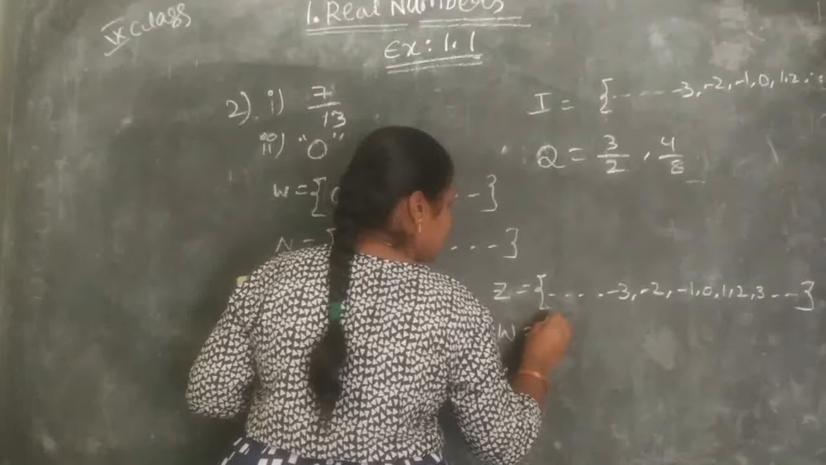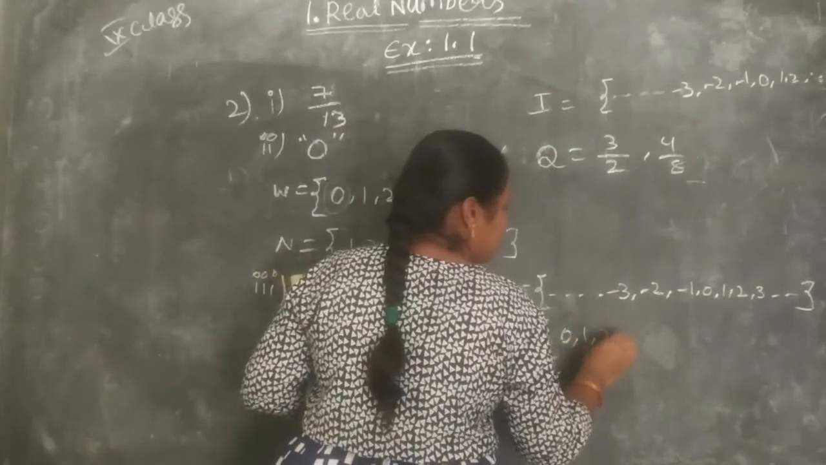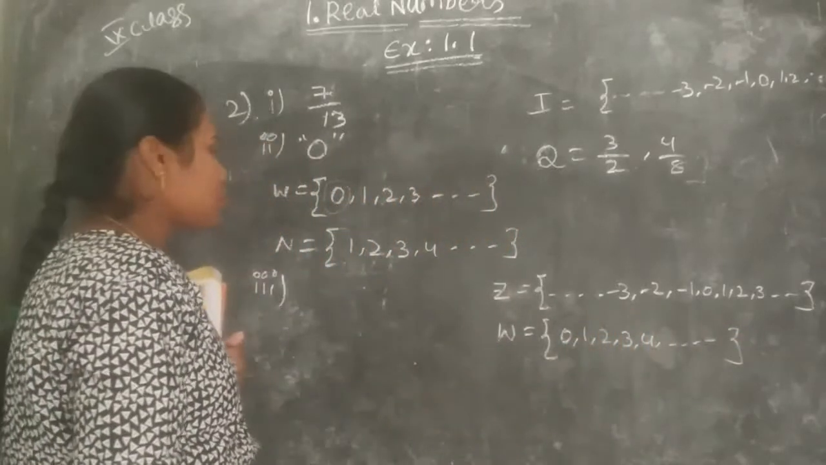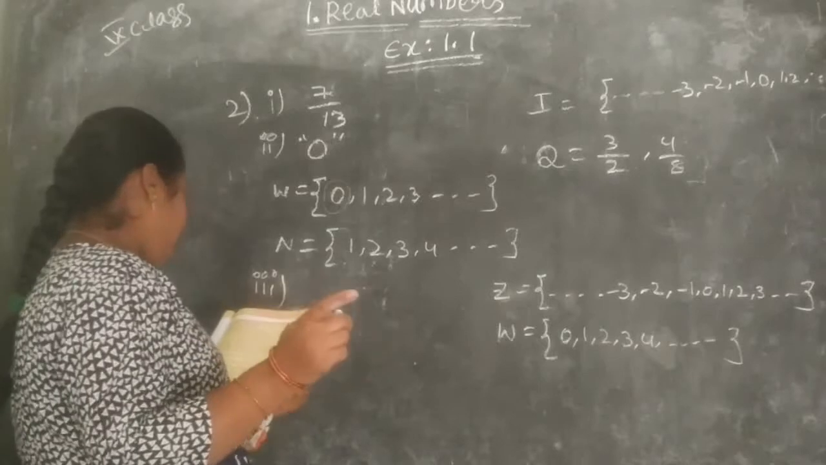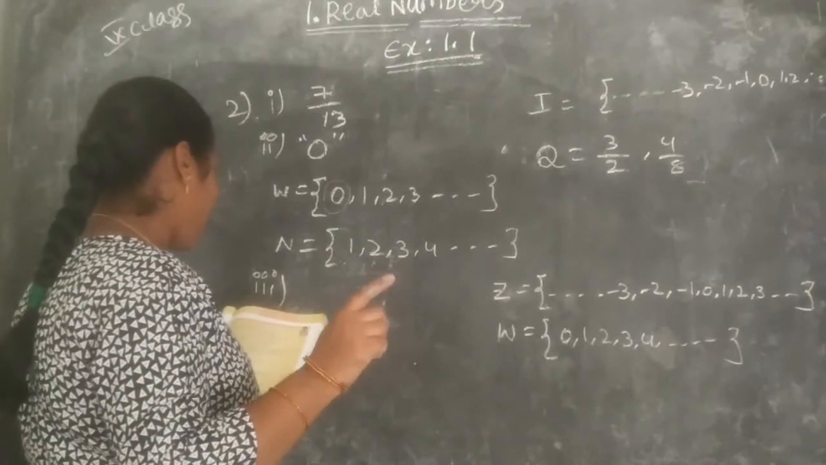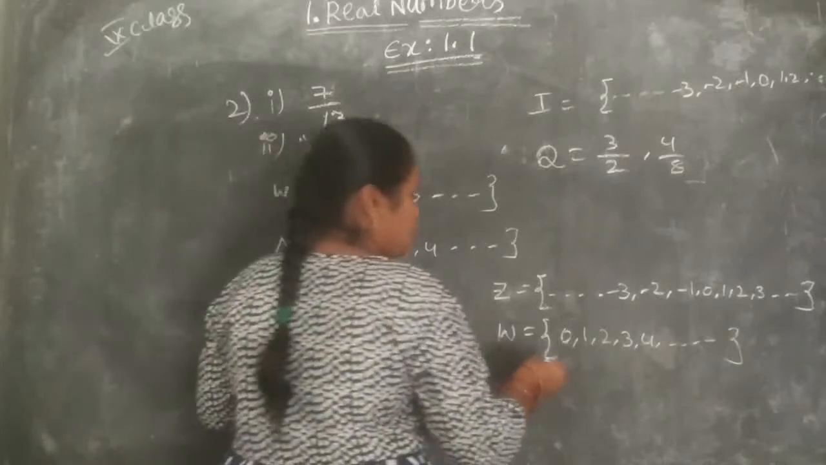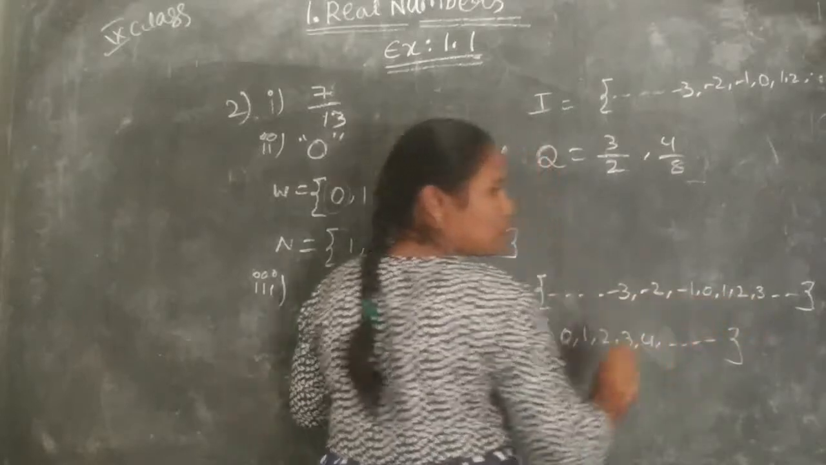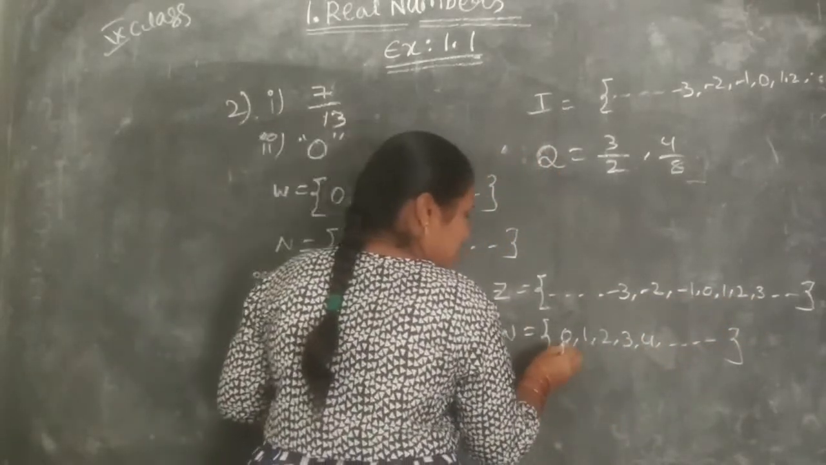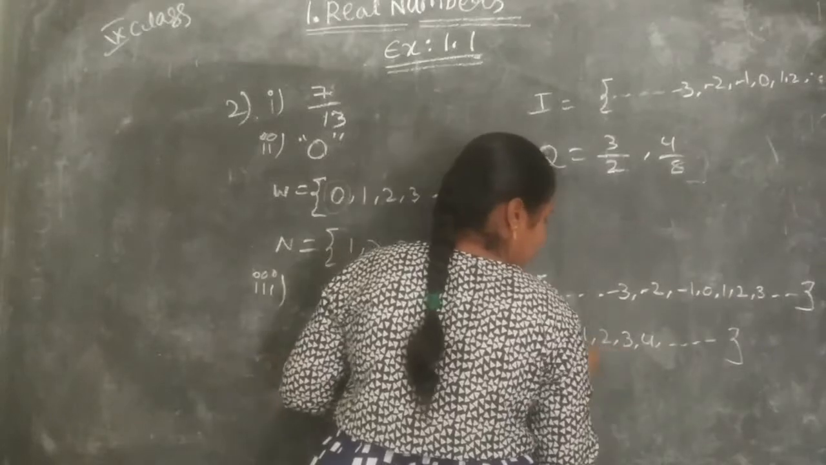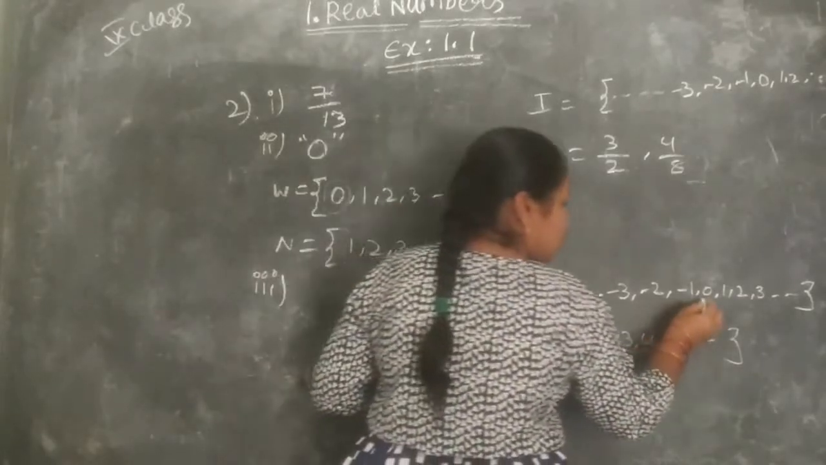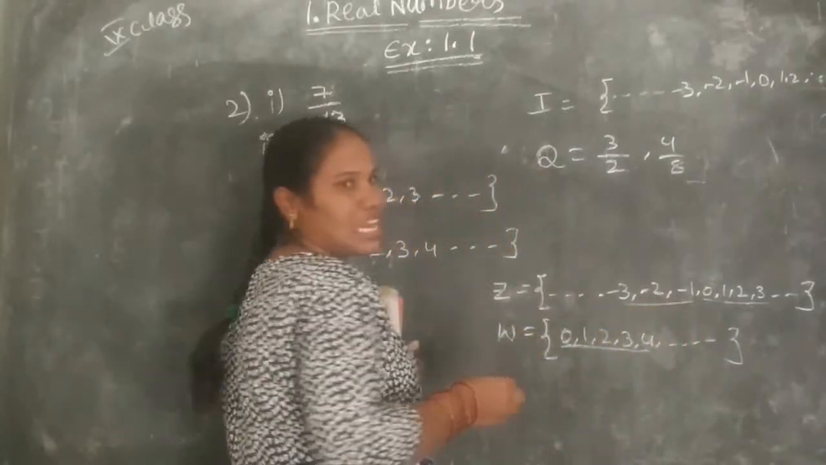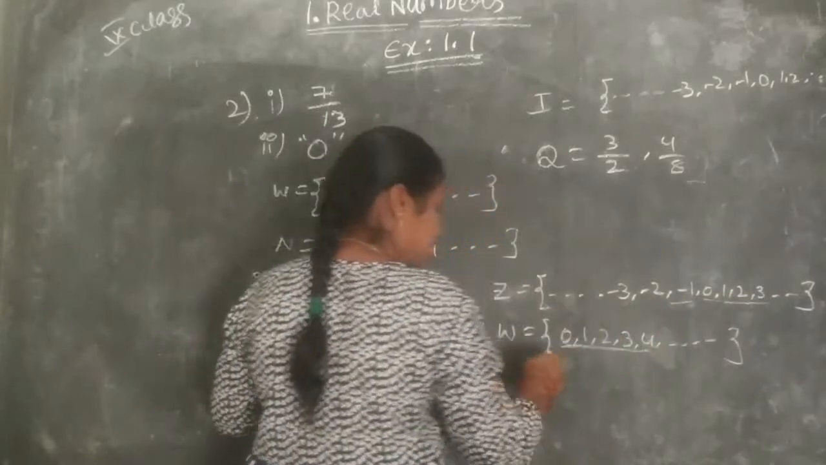The whole number set is 0, 1, 2, 3, 4 and so on. So what is the question? An integer which is not a whole number. Integers are negative and positive. See here, up to 0 the numbers are the same, so these sets are same up to here, and the remaining are different. Negative numbers are not there in the whole numbers.